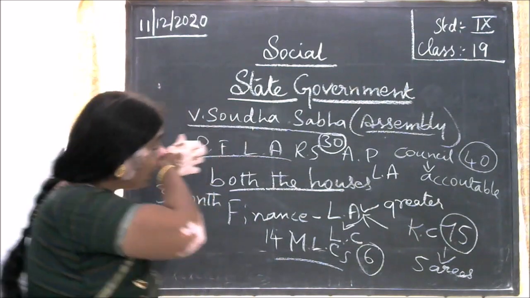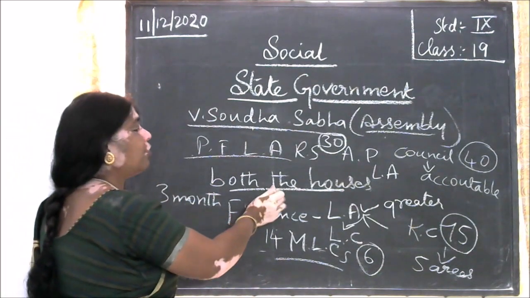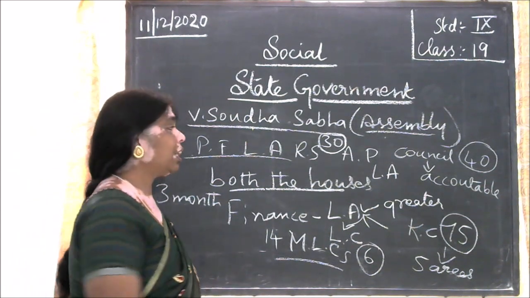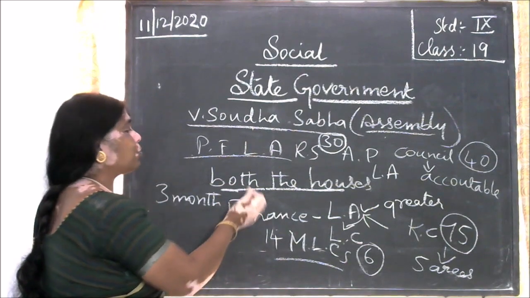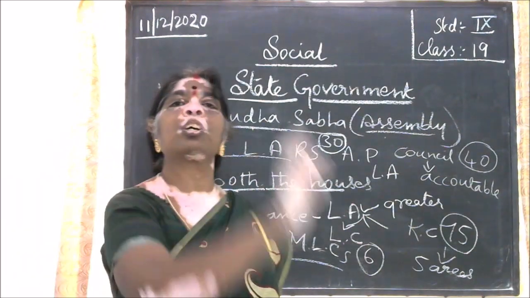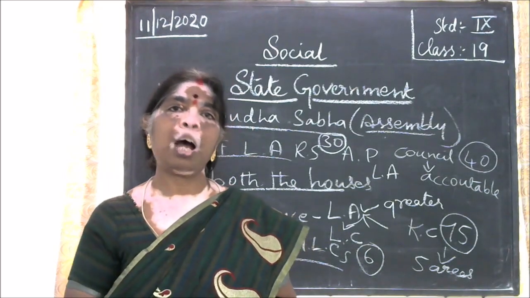So they can think that if the bill is not sent back within a month, the second time, then the bill has been approved by both the houses and it has been sent to the governor for further approval.